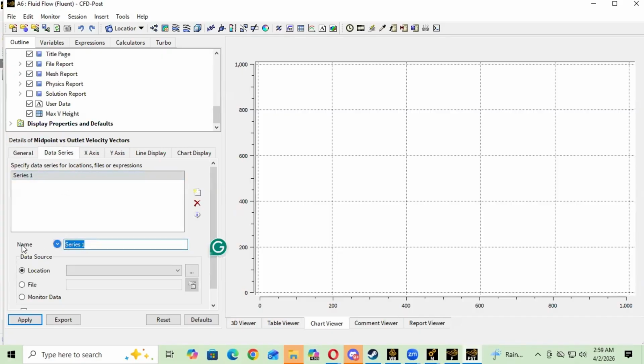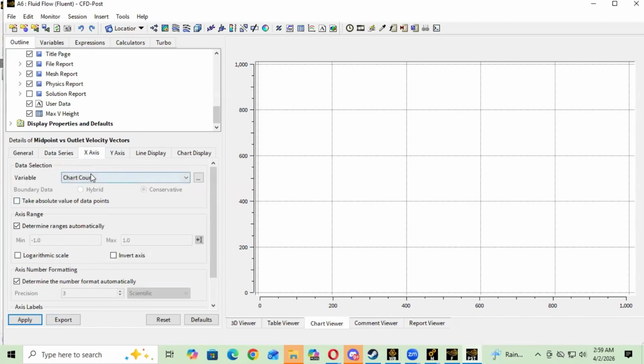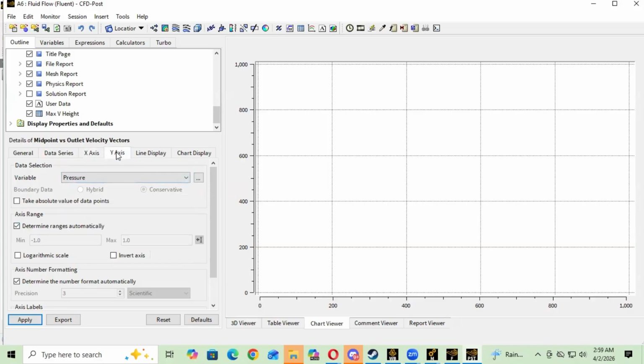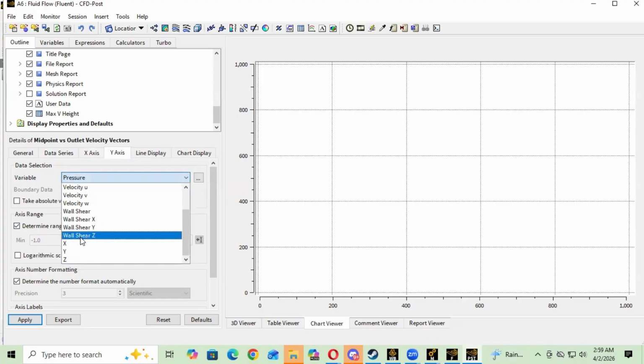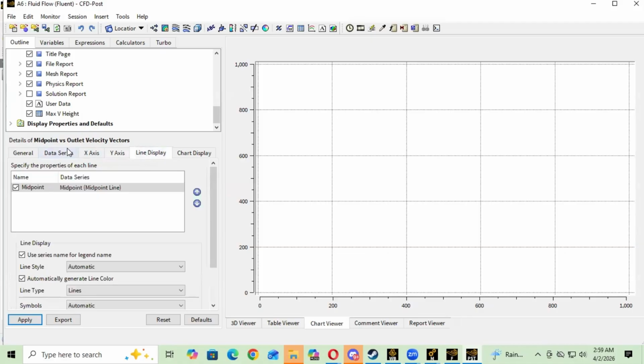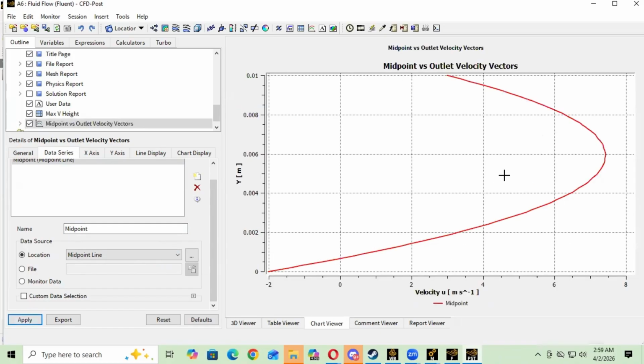So the first series, we're going to call it the midpoint. And the location, we're going to set it to the midpoint. And for the x-axis, we want to set the variable to velocity u, and for y-axis, we want to set the variable to y. And yeah, that's all we got to change. And we're going to apply. Should get a nice curve. There we go. All right.